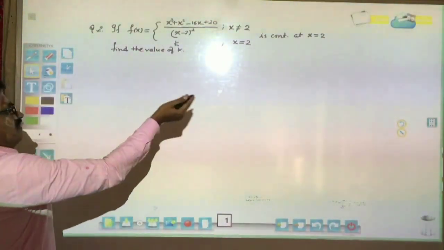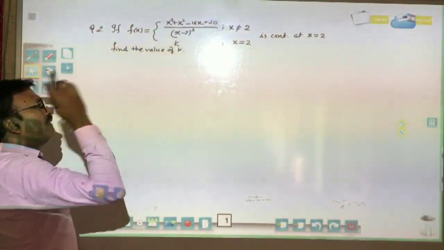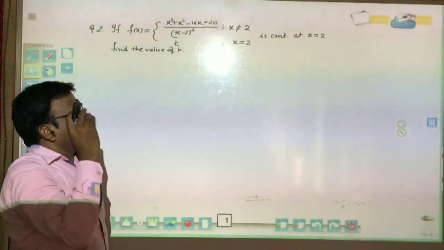So again now we can use 2 minus h, the left hand limit.